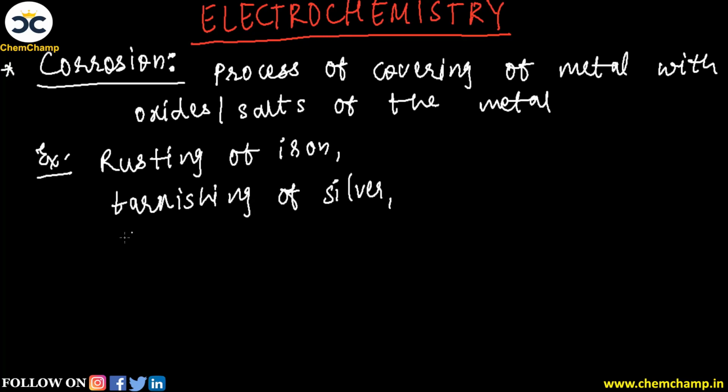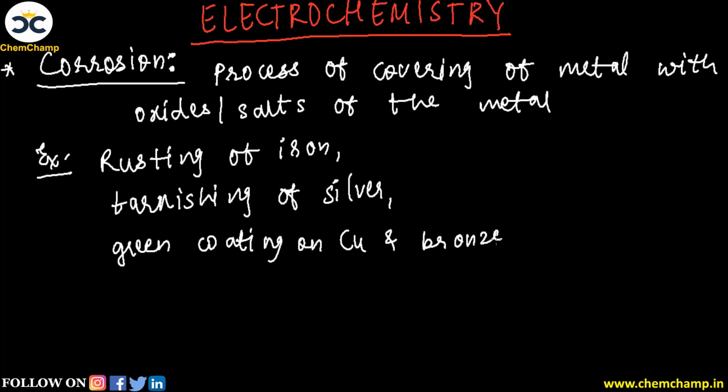Then next we can see development of a green coating, that's a green coating on copper and bronze. Bronze is an alloy. So ये दोनों में like we can see a development of a green coating, that is again because of corrosion only. And there are like some other example also which we can see for corrosion process.